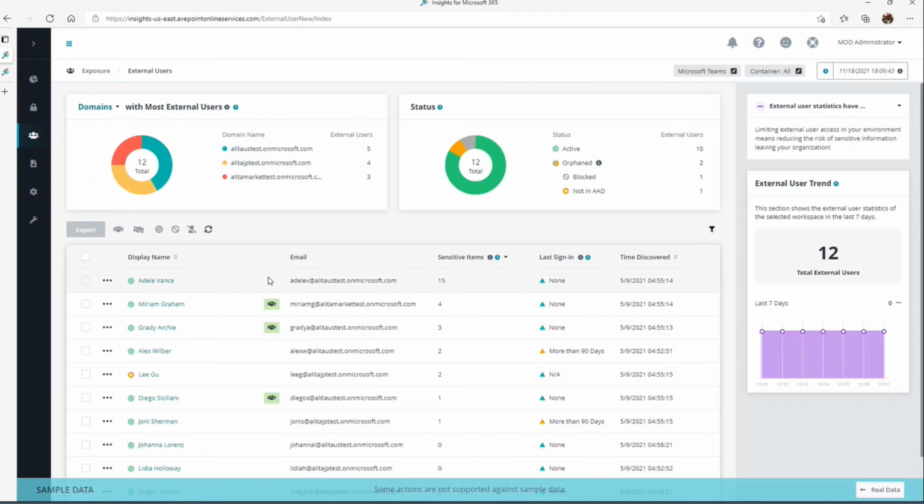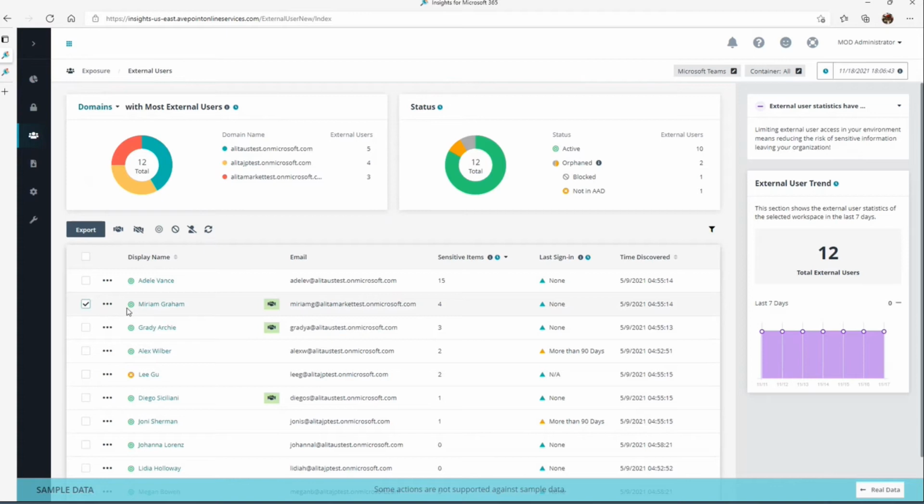And so you can imagine if I'm collaborating on a consistent basis with someone that's trusted, then I can actually tell Insights, Miriam is a trusted user. So let's put her in a special category where now the risk or knowledge of this external user is a little bit more accepting to us in terms of our analysis because of our relationship with her. So we can flag her as that trusted user there, right?